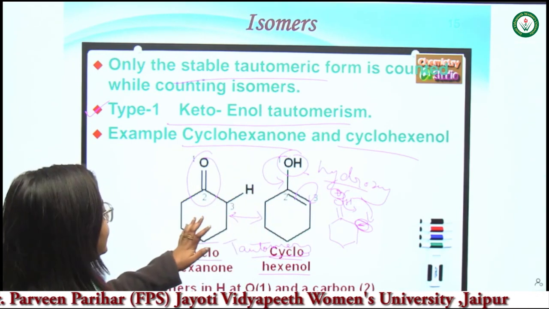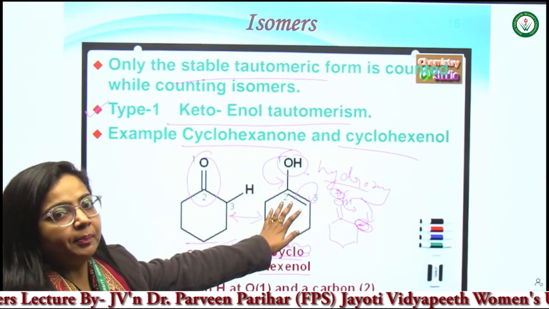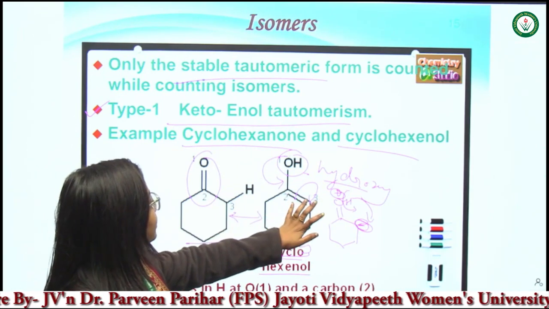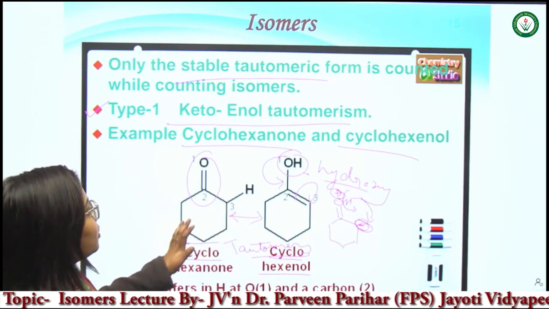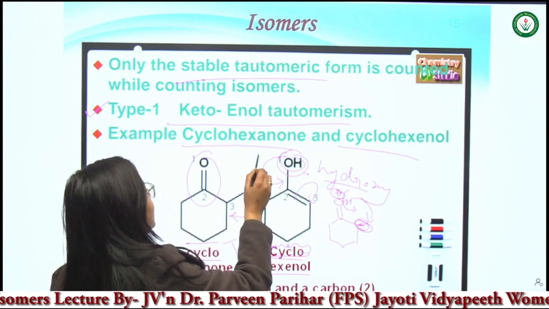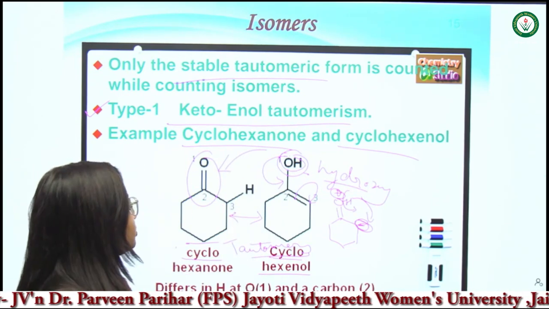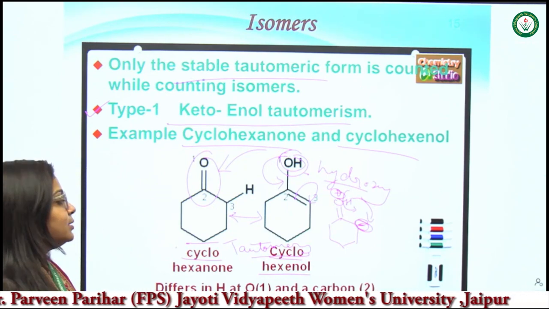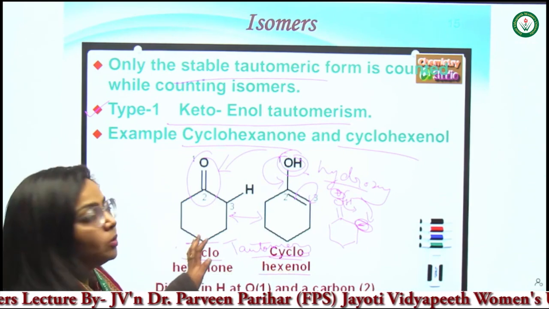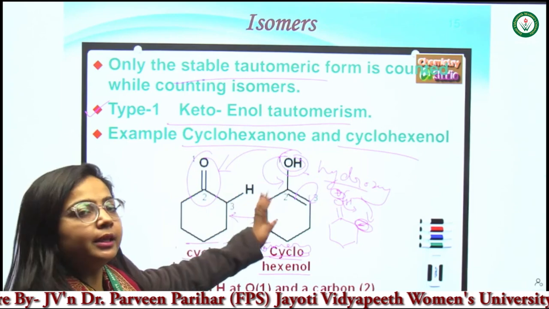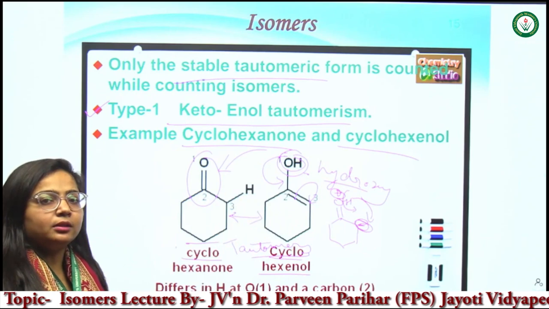So here we can clearly see that these can be interconverted at room temperature just by rotating the lone pair of electrons and the double bond. By doing this only, the functional group can be changed, the hydroxy group can be changed into ketone. And all this happens at room temperature only. So these can be interconverted at room temperature and are considered as tautomers. So cyclohexanone and cyclohexenol both are tautomers of each other, because these can be interconverted just by rotation of the lone pair of electrons and the pi bond.